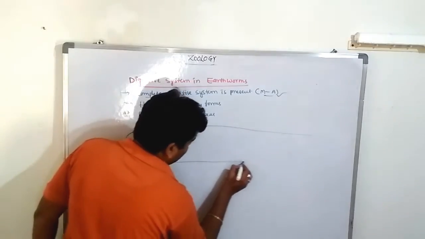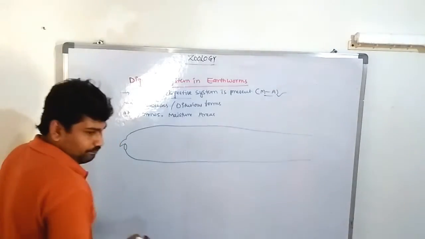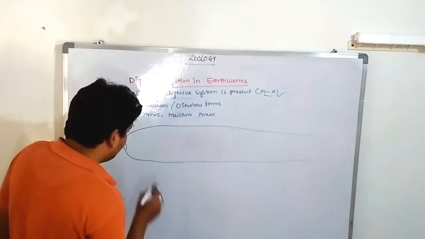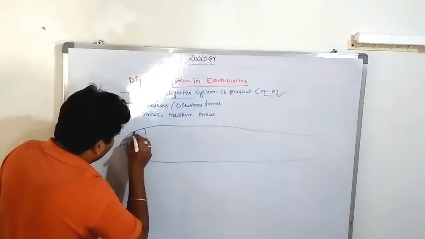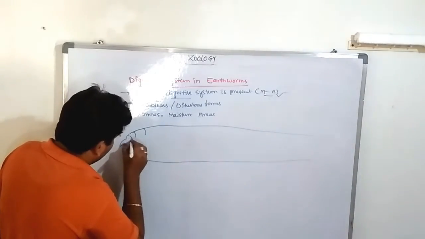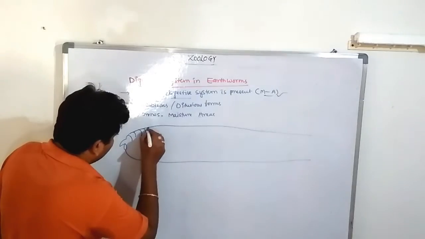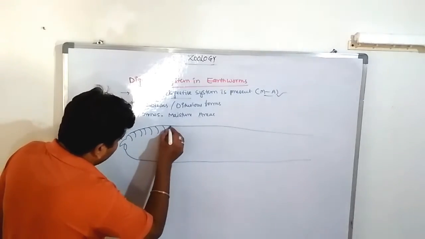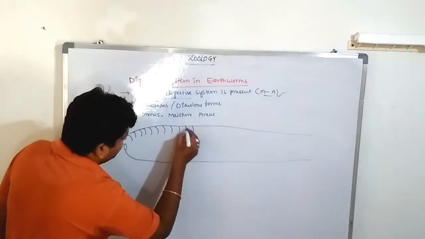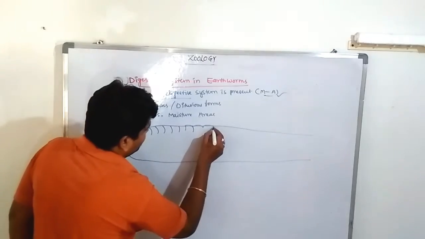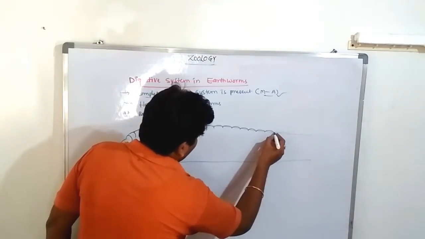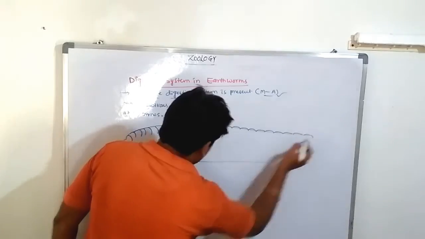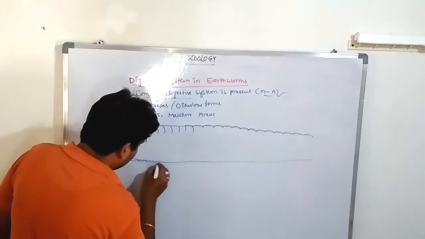These are tubular portions, and each portion consists of a segment. The body contains a large number of segments. These are the segments.